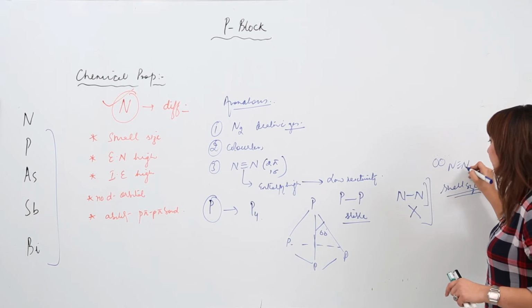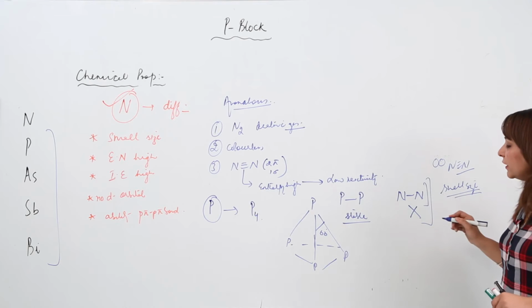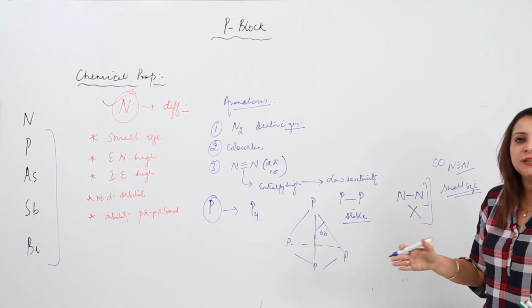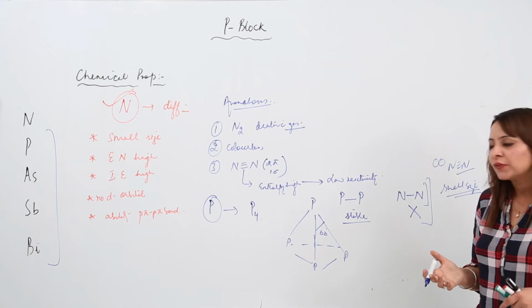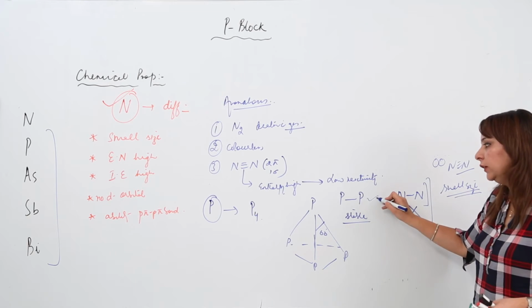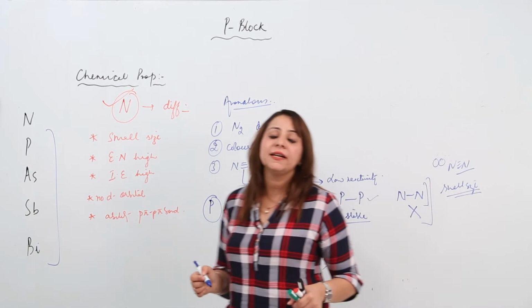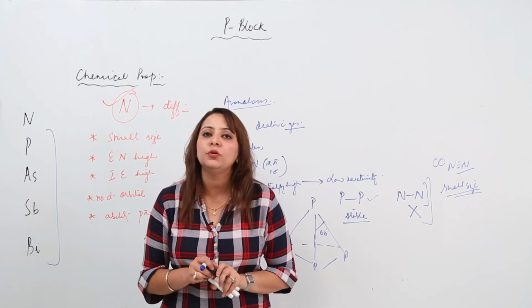Its triple bond is more stable. But phosphorus, arsenic, antimony and bismuth exist in single bonds with another atom. That means they form pp bonds and can easily form them. And probably this is the reason that nitrogen shows catenation only to a lesser extent.